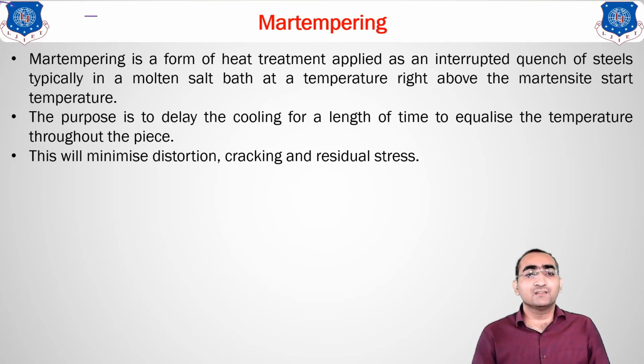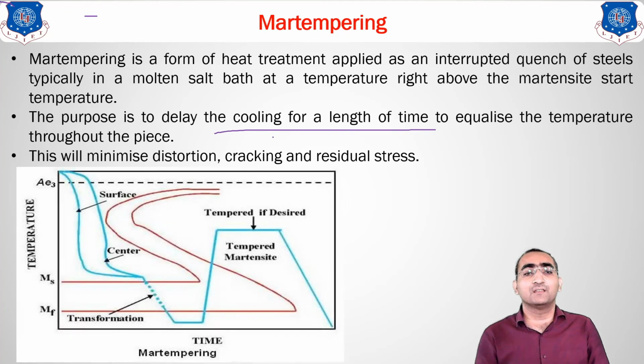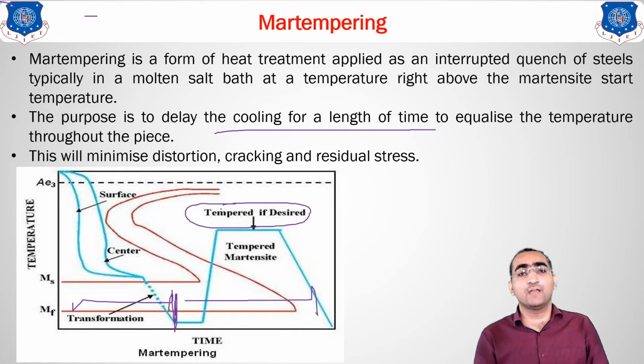Clear? What is the purpose? The purpose is to cool the material very rapidly. See over here, this is the range in which hardening takes place, and from there you get the tempering which is taking place. So the steel which you get is a combination of hardening and tempering. When done together, the method is known as martempering.